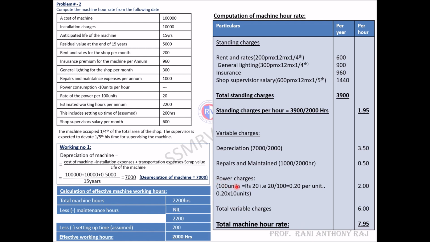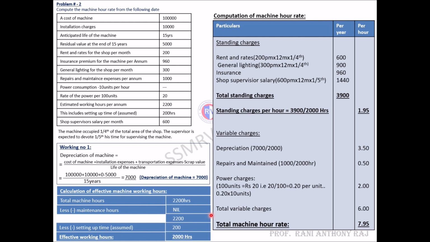So 100 units is equal to 20 rupees, that is 20 divided by 100. When you do it, you will get 0.20 per unit. 0.20 into 10 units, you will get 2 rupees, that is 2.00. This is the power charges. Since it was nil, we have found out that it is 2 rupees.